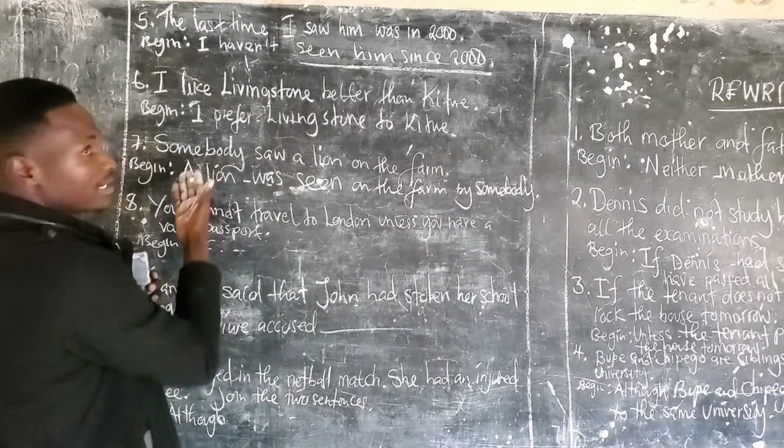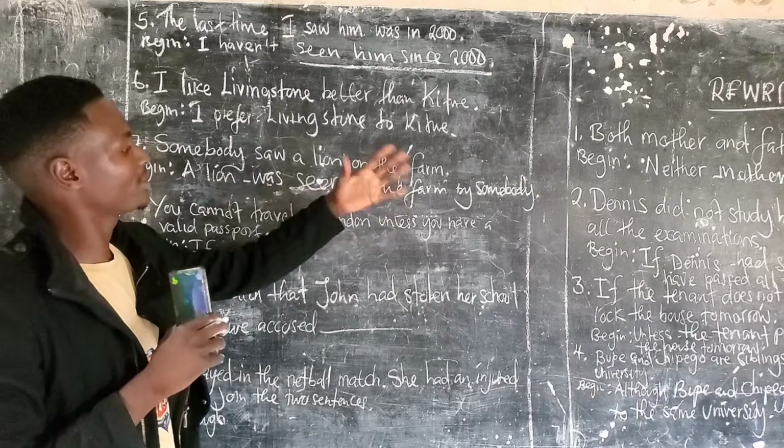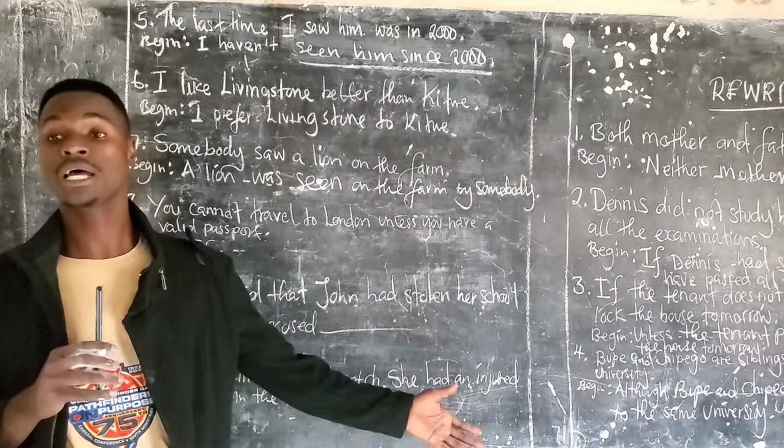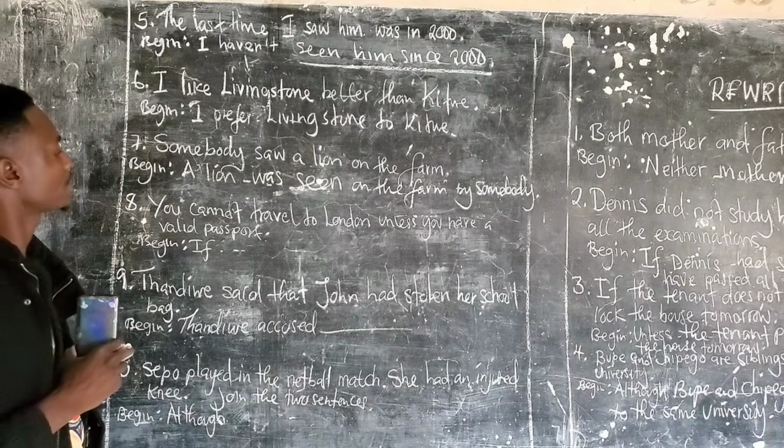Now, how about it? A lion was seen by somebody on the farm. Yes. Okay, fine.